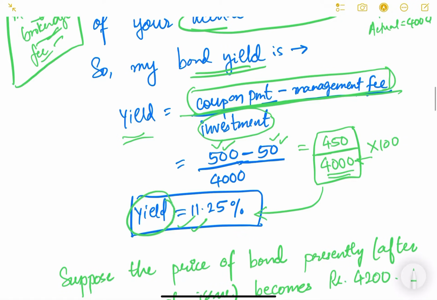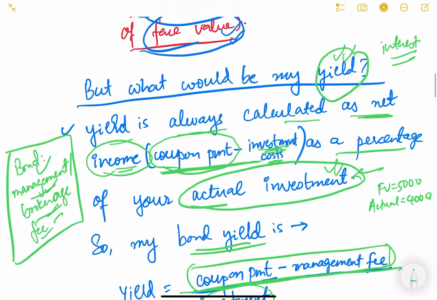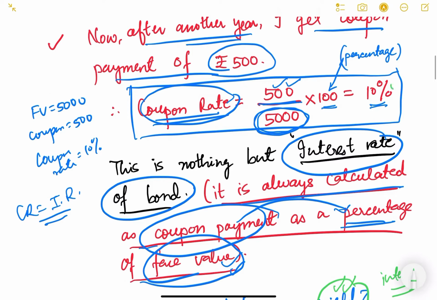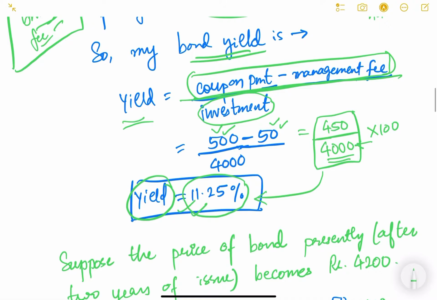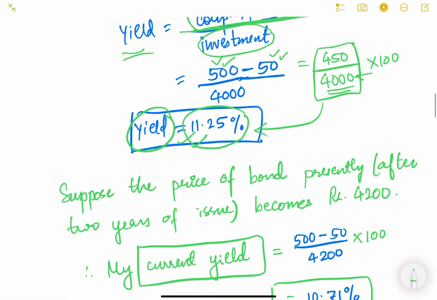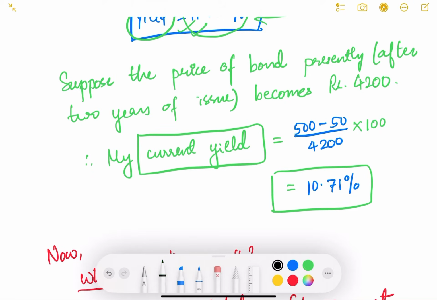So my yield is 11.25% and my interest rate was 10%. I hope now you understood the difference between yield and the coupon rate or interest rate. Now let us move ahead.